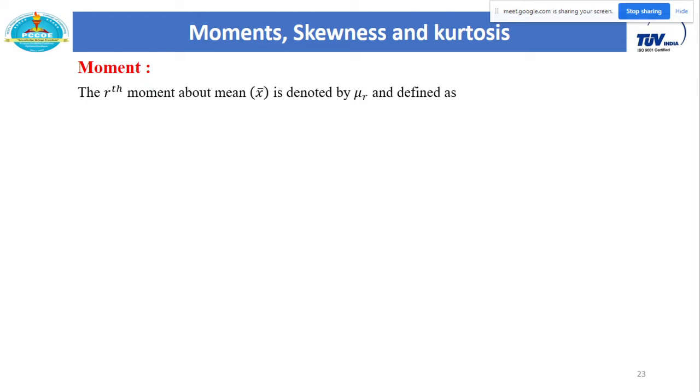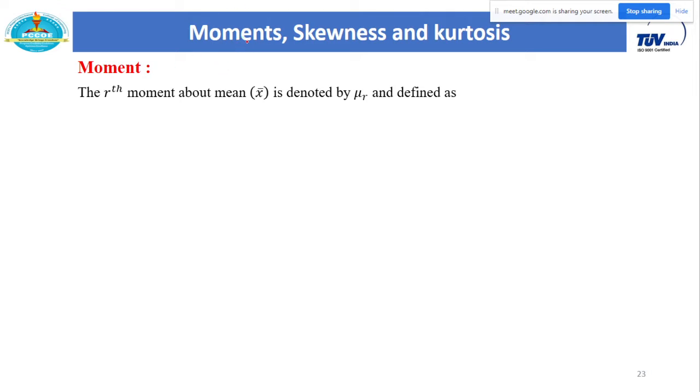And now the third statistical tool is moments. From moments you will understand the nature of the given data, whether that data is positively skewed, negatively skewed, or normally distributed. Such type of prediction you can do using moments. I will explain in detail how we actually predict the nature of a given data from moments.